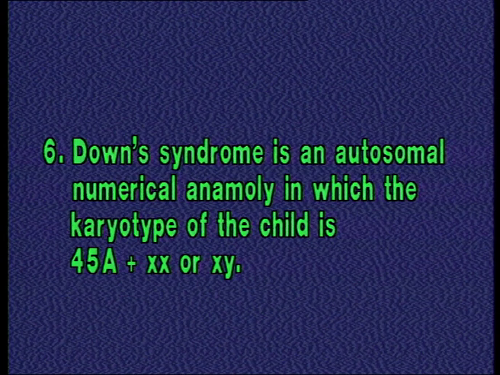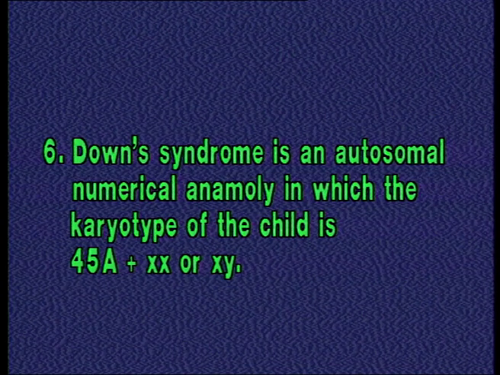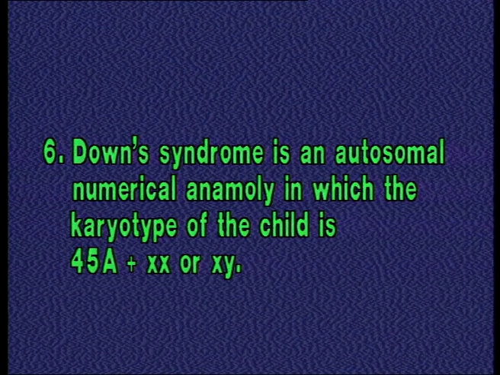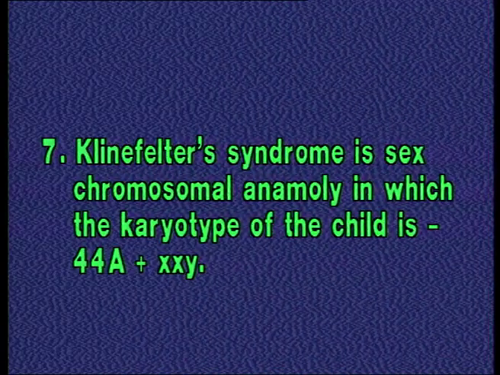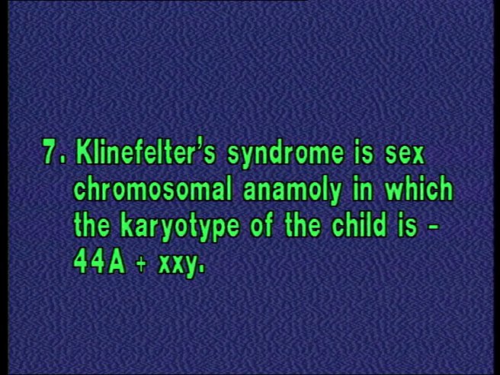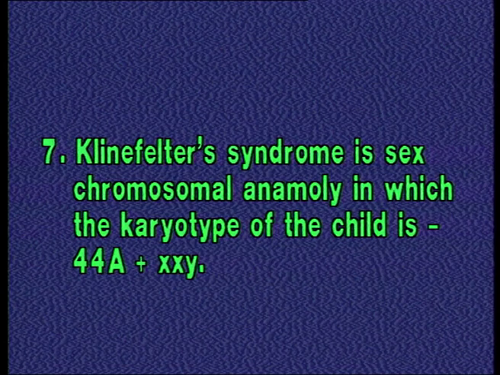Number 6. Down syndrome is an autosomal numerical anomaly in which the karyotype of the child is 45 autosomes plus XX or XY. Number 7. Klinefelter syndrome is a sex chromosomal anomaly in which the karyotype of the child is 44 autosomes plus XXY.